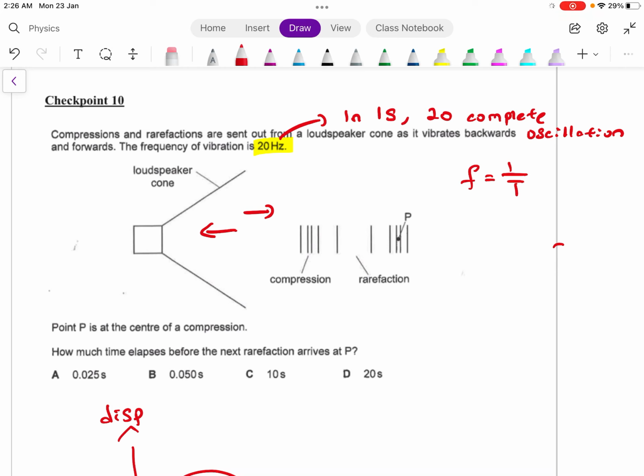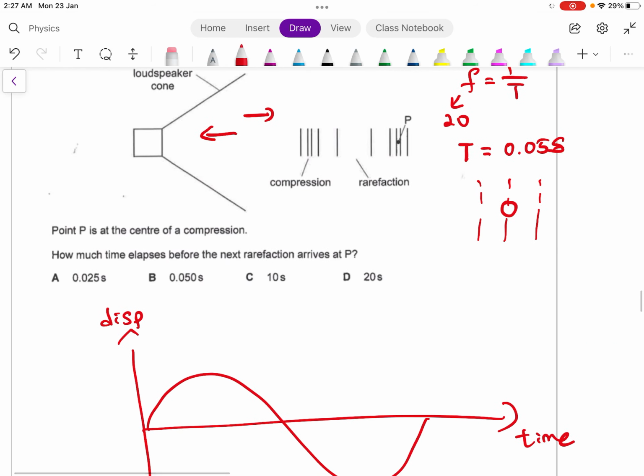How do we do this question? First, we must calculate the period of this sound wave. The frequency is given as 20 hertz, so the period is 1 divided by 20, which is 0.05 second. In 0.05 second, the particle will actually do this. For example, I draw these 3 lines. The particle will oscillate towards the left first, then go back to the center, then go to the right hand side, and back to the center. That is the meaning of 1 period.